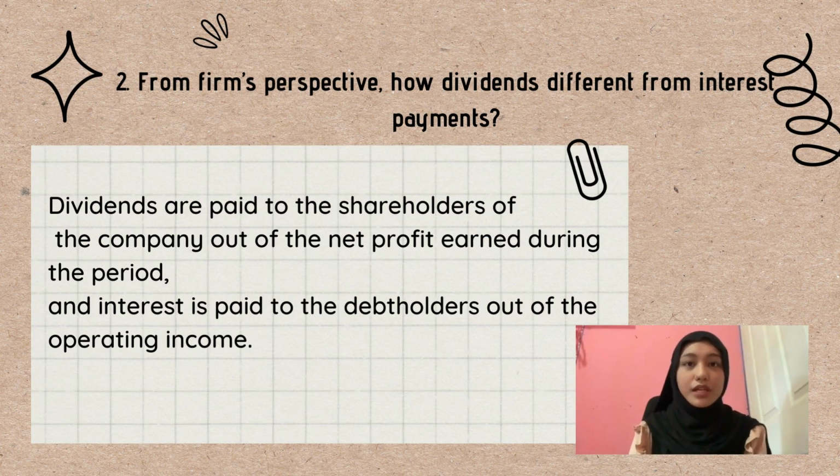Question number 2. From the firm's perspective, how are dividends different from interest payments? From the perspective of firms, dividends are paid to the shareholders of the company out of the net profit earned during the period. Meanwhile, interest is paid to the debt holders out of the operating income.